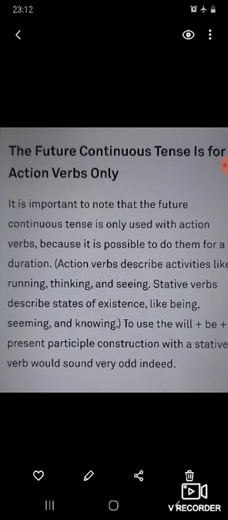See, for example, I will be knowing your marks in the science exam tomorrow. So I will be knowing, it cannot be used. It seems to be very odd in English language. So we have to use only the action verb in the future continuous tense.